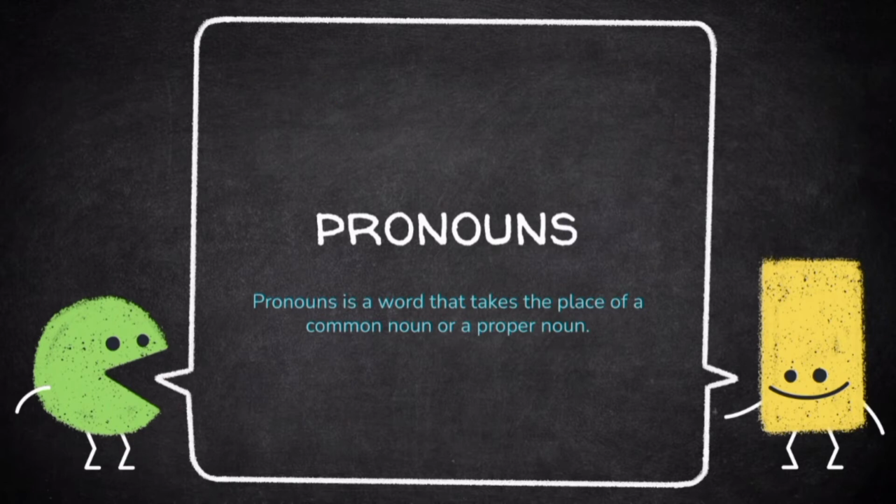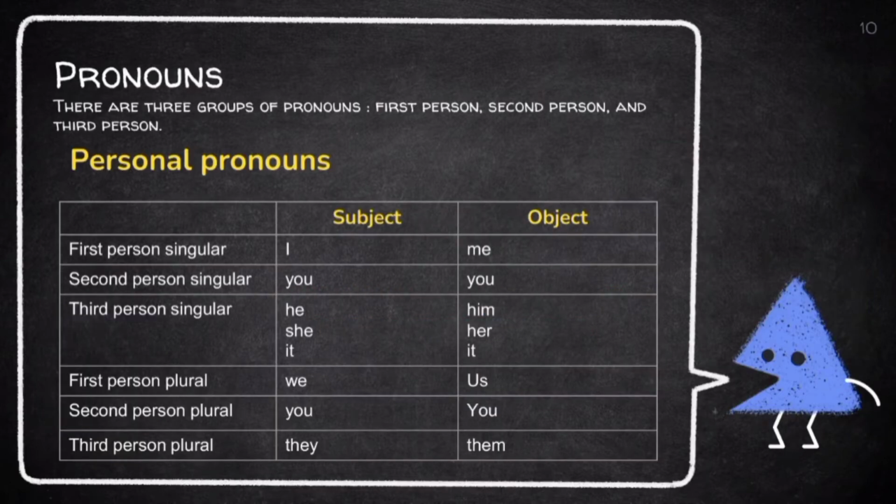Next, we have pronoun. A pronoun is a word that takes the place of a common noun or a proper noun. There are three groups of pronoun: first person, second person, and third person. Personal pronoun. First person singular, subject I, object me. Second person singular, subject you, object you. Third person singular, subject he, she, it, object him, her, it. First person plural, subject we, object us. Second person plural, subject you, object you, and third person plural, subject they, object them.